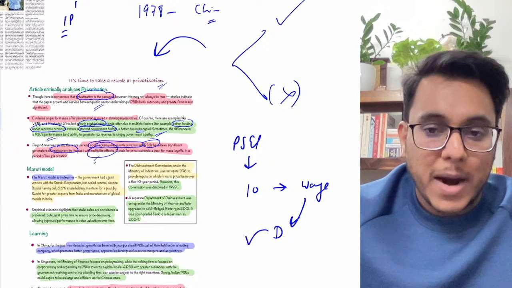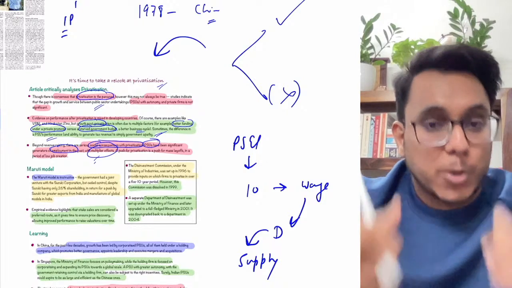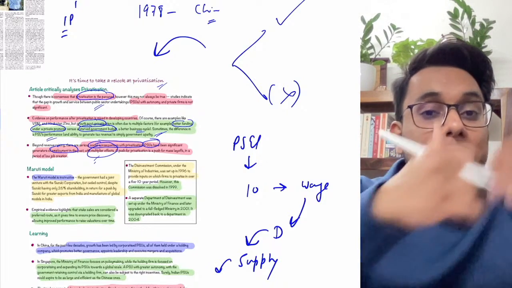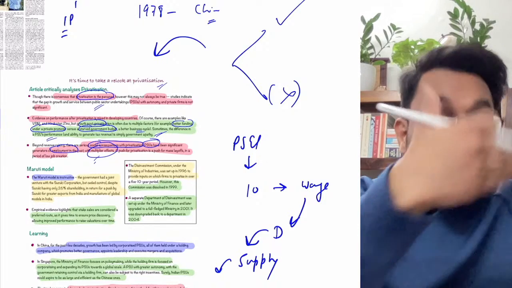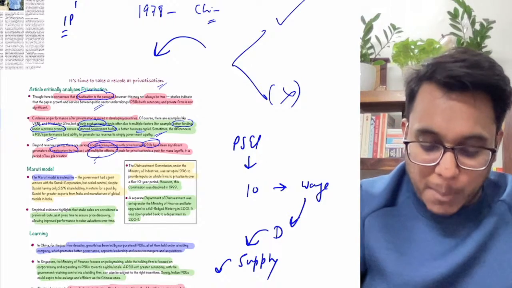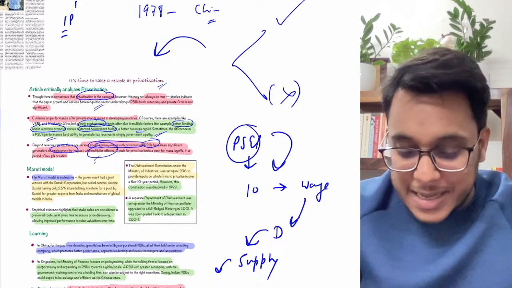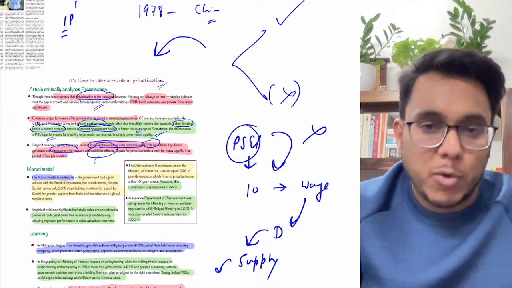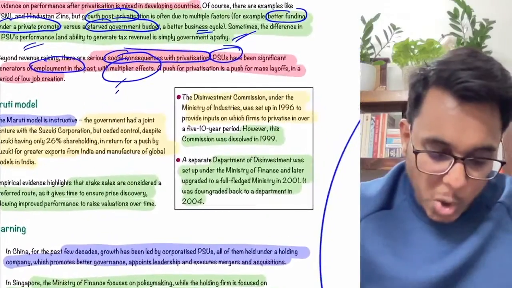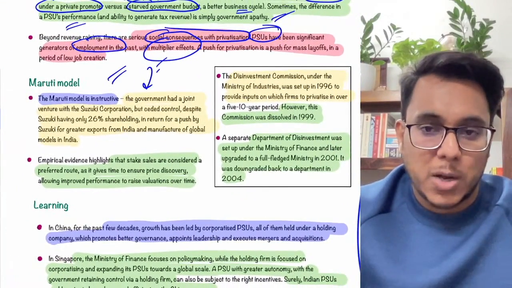When this aggregate demand is increased, what will happen? The supply has to be increased to meet this new demand. And for new supply, even new industries will be built and more people will be employed. Is it clear? So this multiplier effect will come by the PSUs if they focus on more employment. But when privatized, employment generation is not a focus, efficiency is a focus, and this multiplier effect is lost. Is it clear?